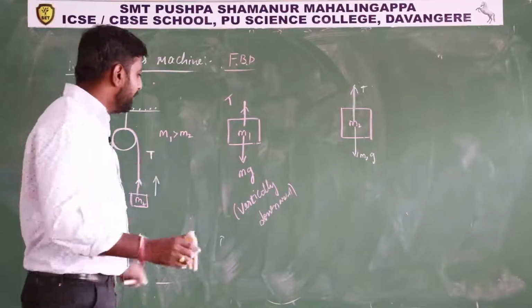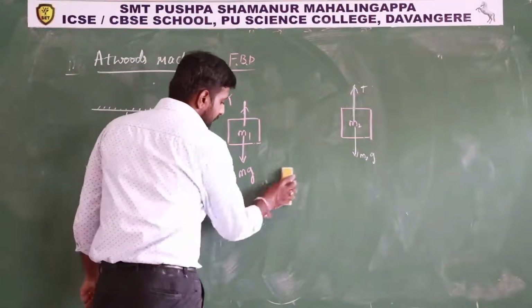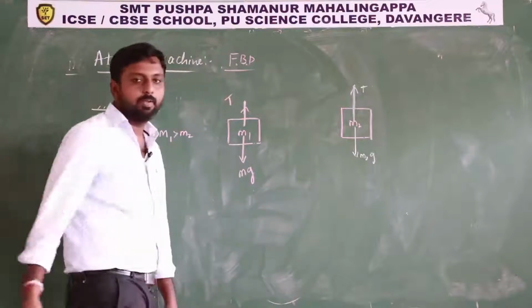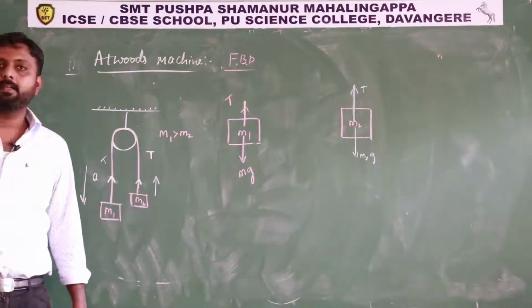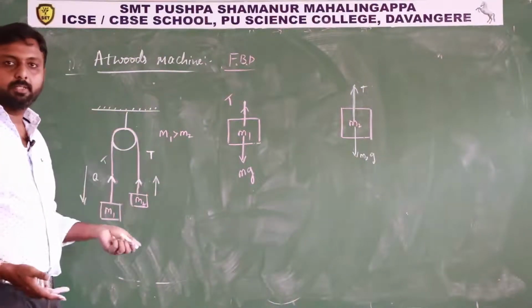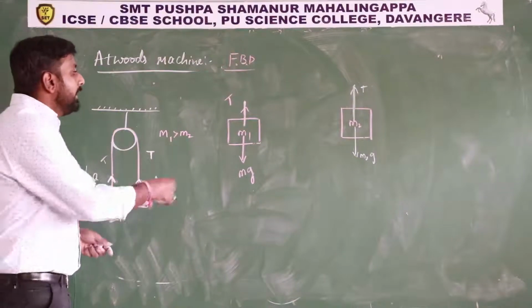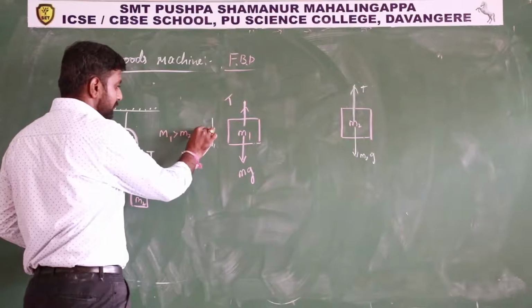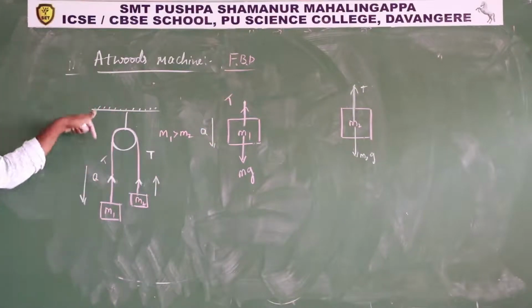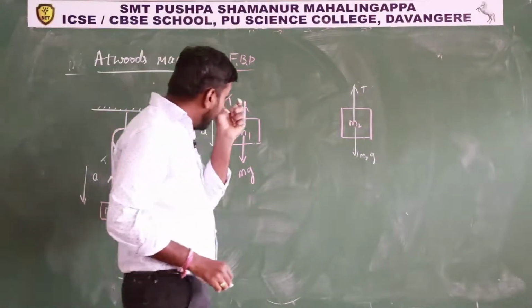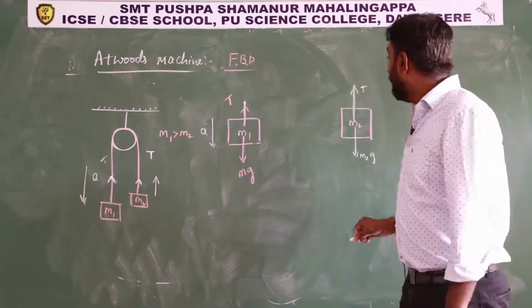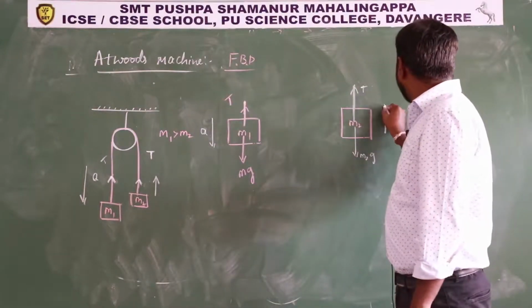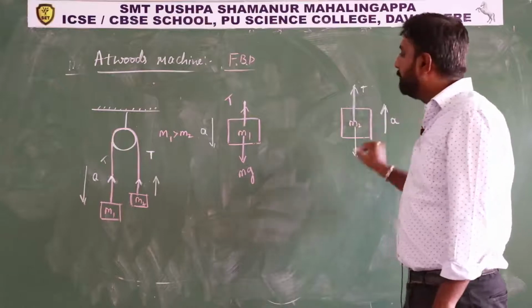We have drawn the free body diagram. Next, we have to apply Newton's second law equation. Here this is moving downward, right? Acceleration is downward. See here, block m1 is moving downward and this block m2 is moving with the same acceleration upwards.